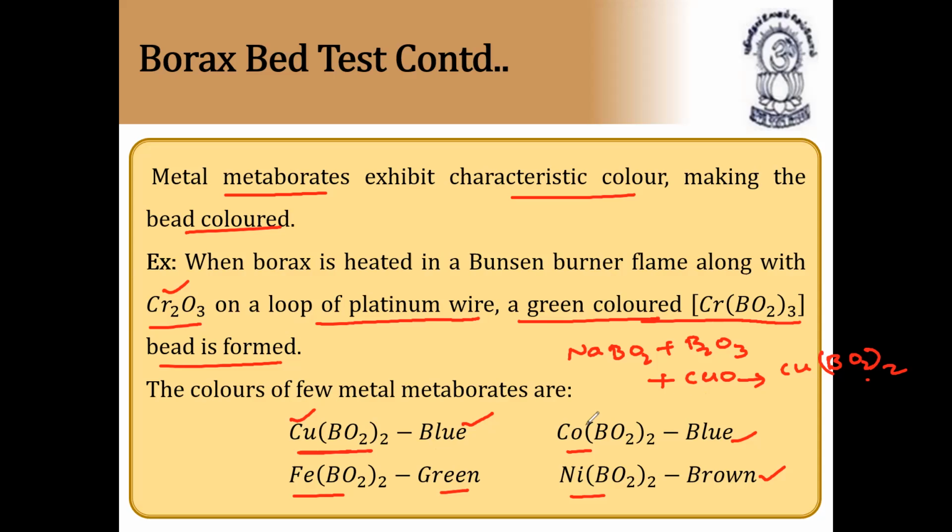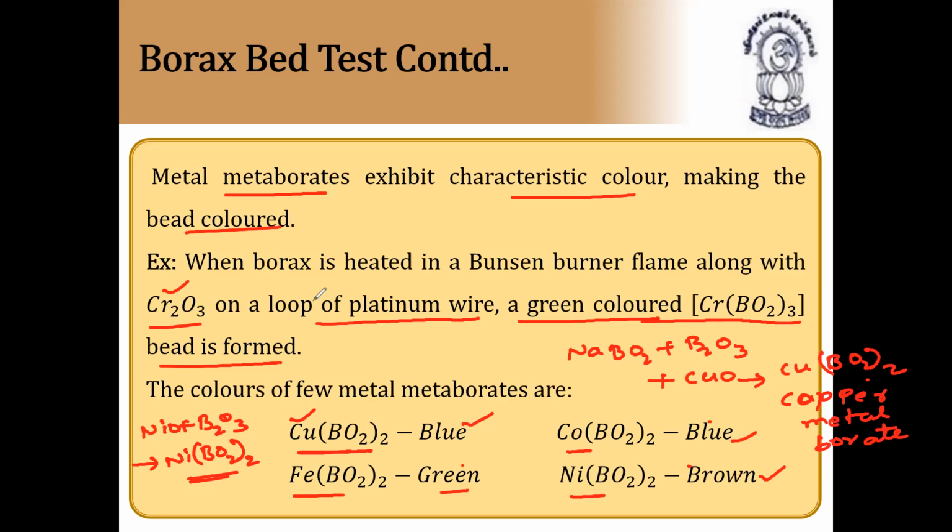Similarly, iron oxide, FeO, cobalt oxide, CoO, and so on. Like this, they combine together. Nickel oxide combines with B2O3 and forms nickel metaborate, Ni(BO2)2, which is brown in color.